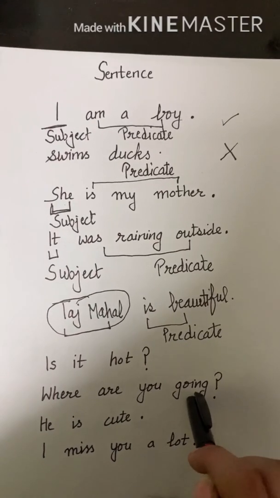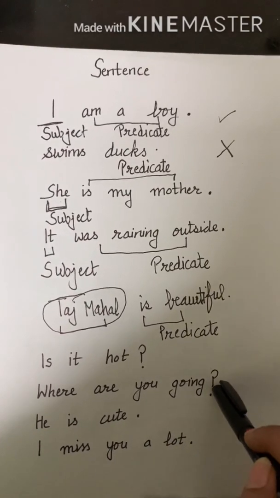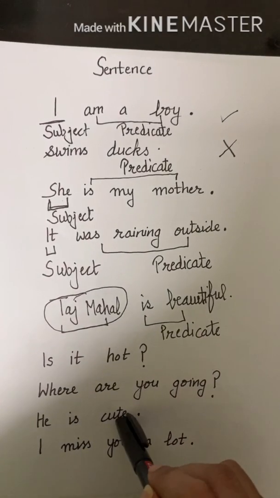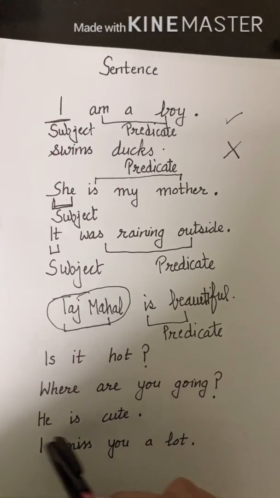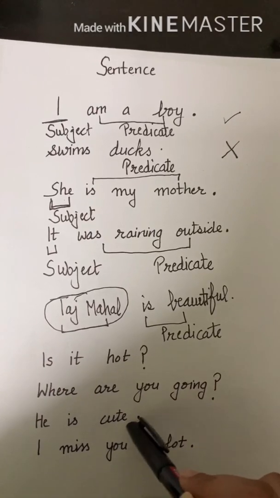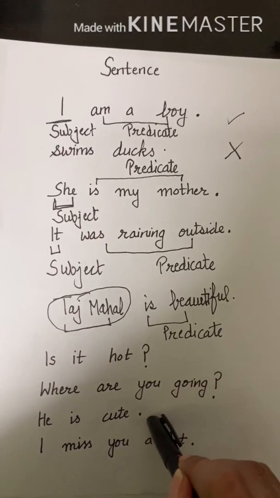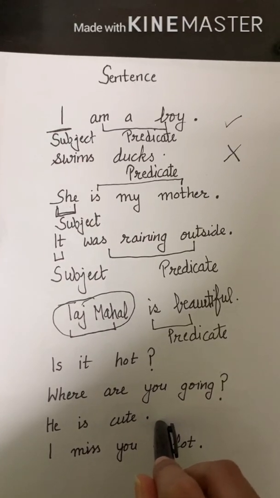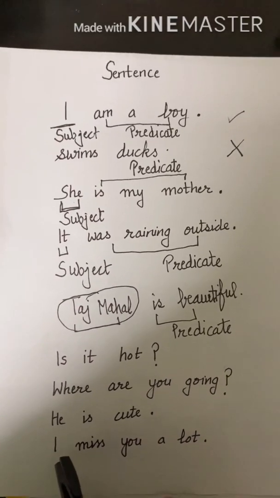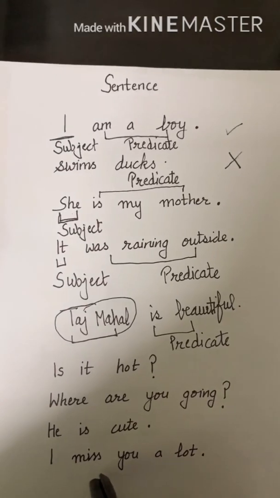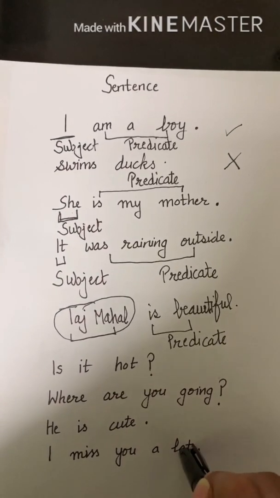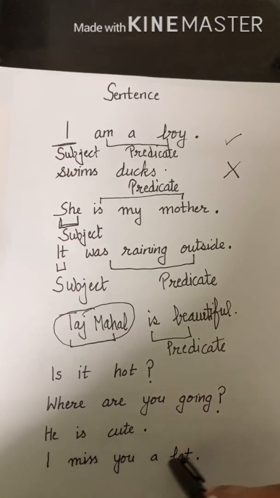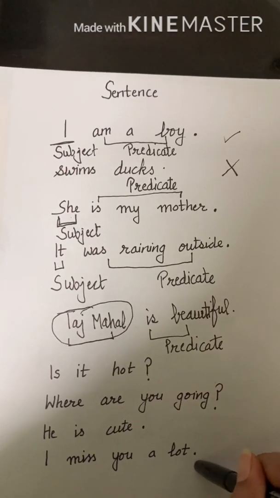Again, we are asking something, so this is also a question sentence. He is cute. Now this is a statement. And for a statement sentence, we put a full stop at the end. The last one is, I miss you a lot. This is again a statement, so it will be a full stop here.